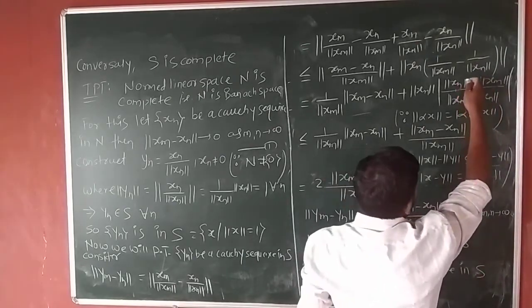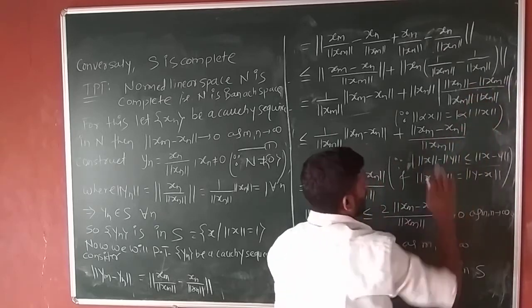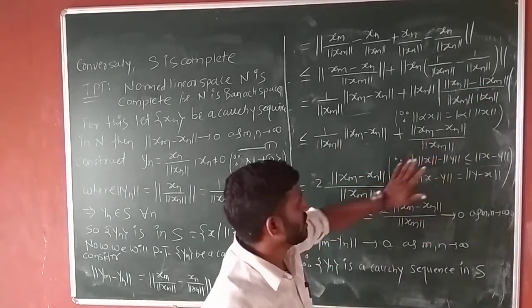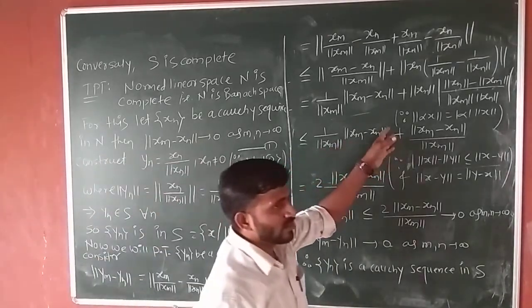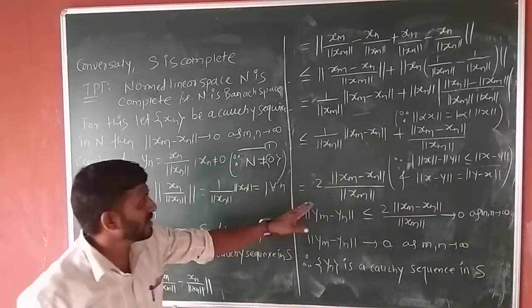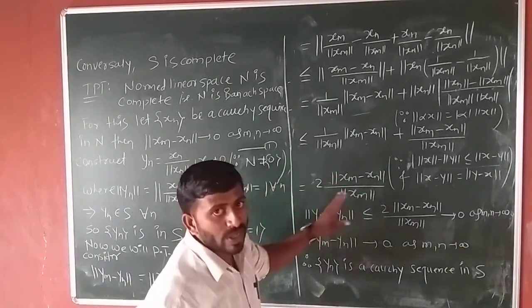So in place of x_n minus x_m, we take x_n minus x_m upon norm of x_n. Both terms are the same, so adding these two terms gives 2 times norm of x_n minus x_m upon norm of x_n.